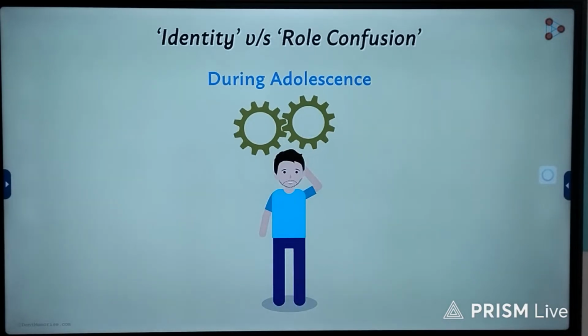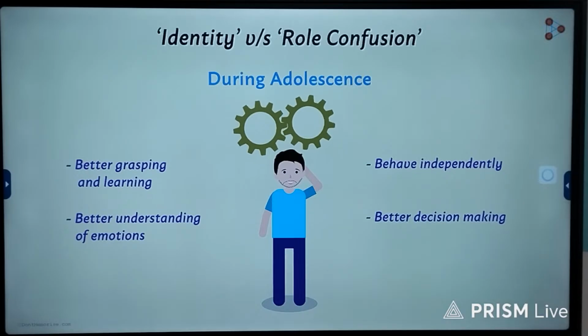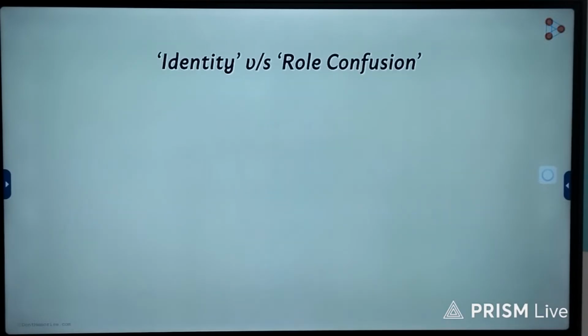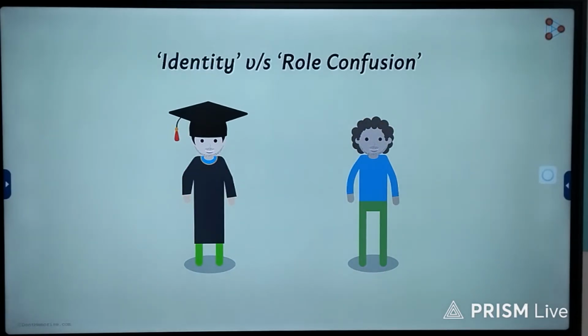Along with all the physical changes, adolescents experience many changes in their thinking patterns as well. They grasp and learn things better, and they usually understand emotions better. They start behaving independently. At this stage, many of them find themselves confident enough to take a few decisions as well. So, as per the theory, individuals during adolescence either turn successful while searching their own identity and their responsibilities, or become totally confused as to what exactly is happening with them in life.